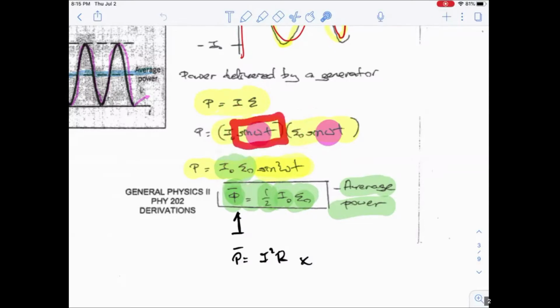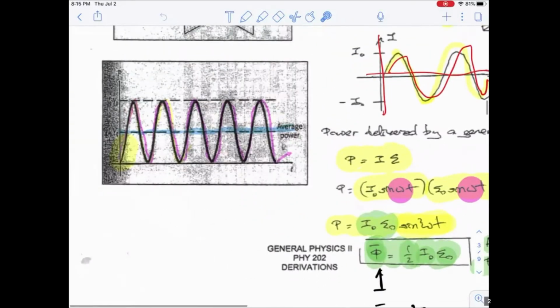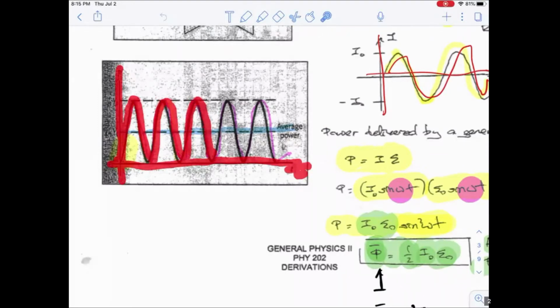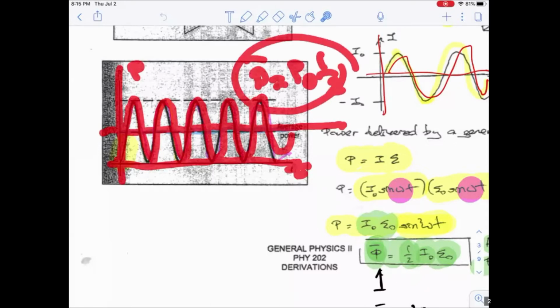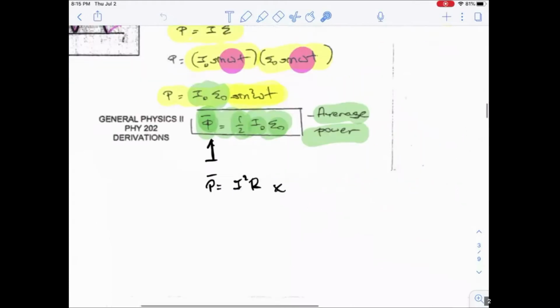So what happens to the sine of omega t? You multiply it by itself, so it's going to give you a square. When you actually graph this, notice that this is the time axis right here, and this is your sine squared wave. This is for your power, and this is your power axis. So what's your average power? It's going to be right in the middle, so your average power is going to be 1/2 of your maximum power.